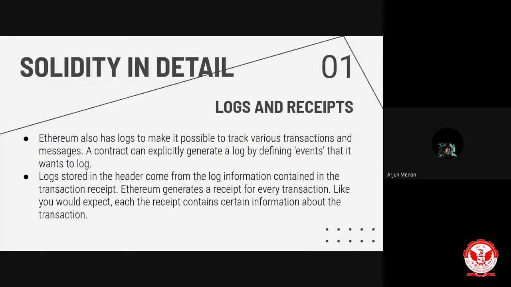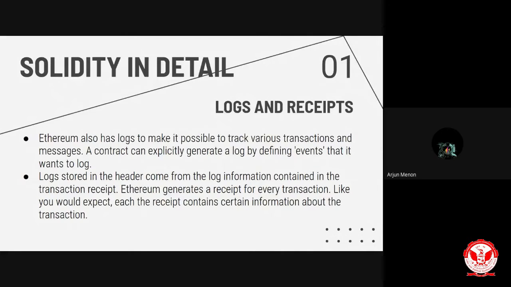So a contract can explicitly generate a log by defining events that it wants to log. We noted an add event that was initialized, and in the log also we were able to see that add event log was shown to us. So basically, a log entry contains the logger's account address. That was our first address that we used. The second thing will be a series of topics that represent various events carried out by this transaction.